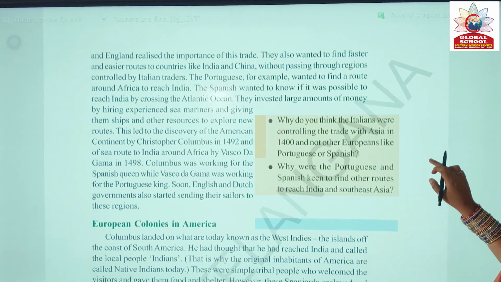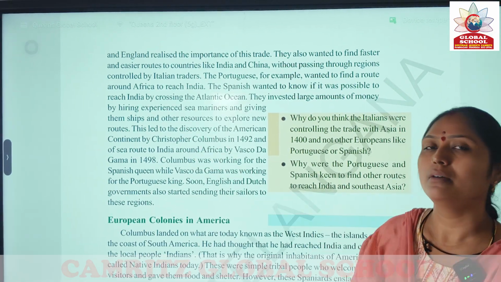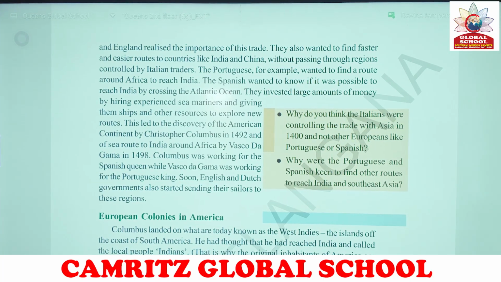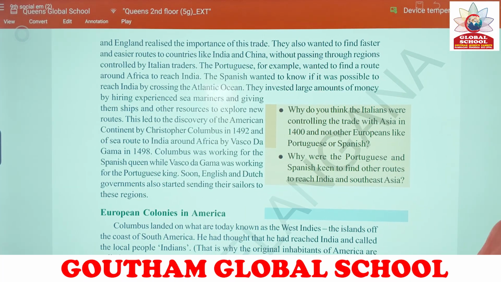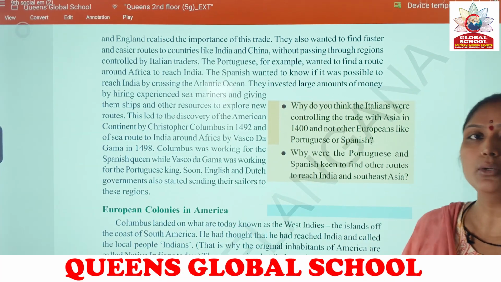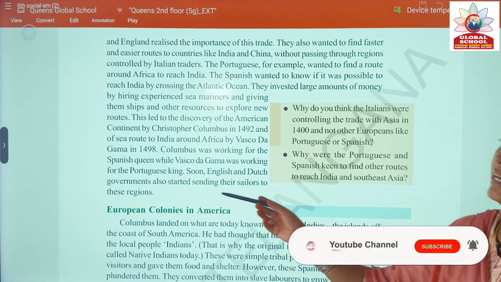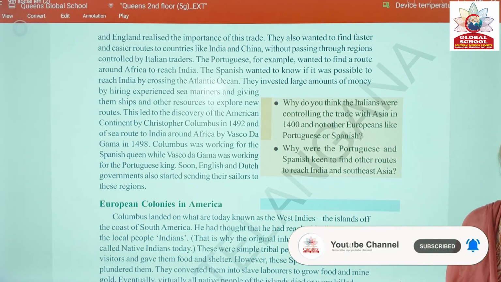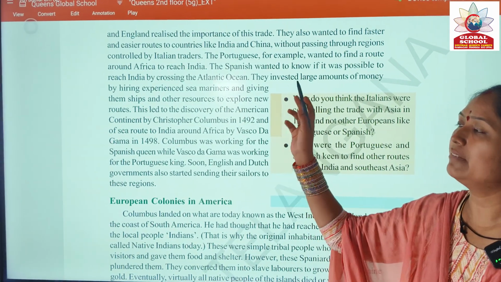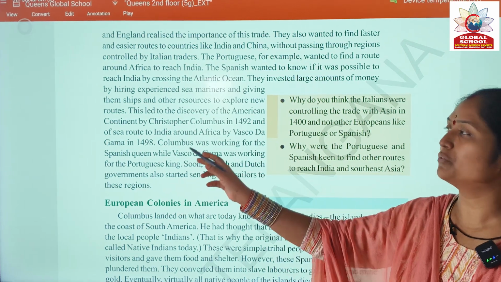They invested large amounts of money by hiring experienced sea mariners and giving them ships and other resources to explore new routes. Hiring means taking experienced sea mariners in charge and giving them ships to find out the routes to India.